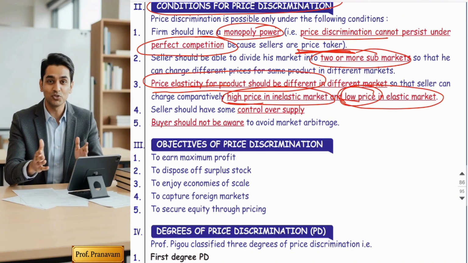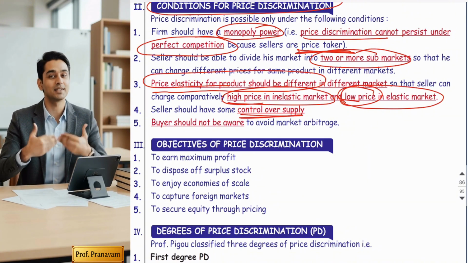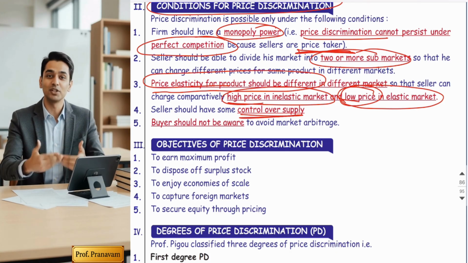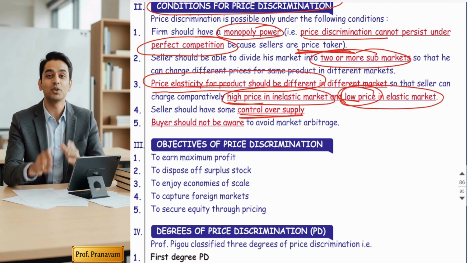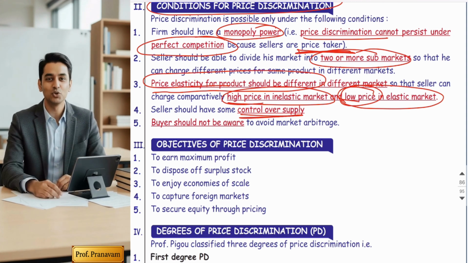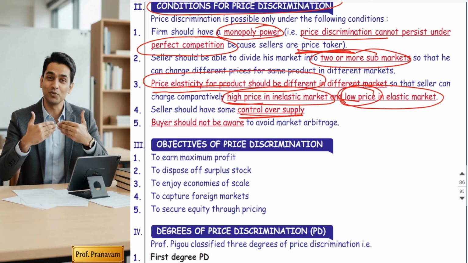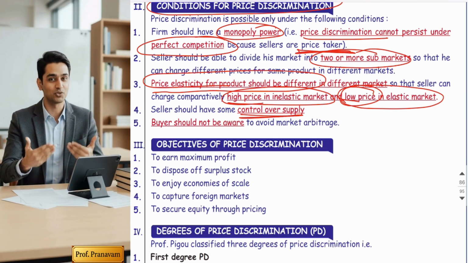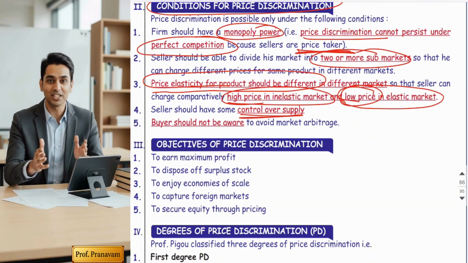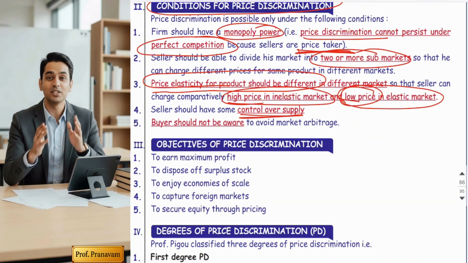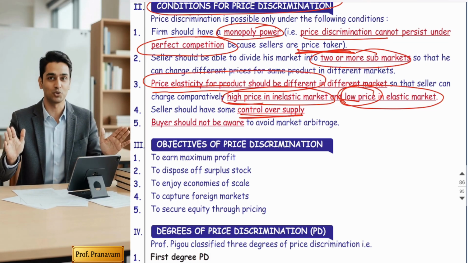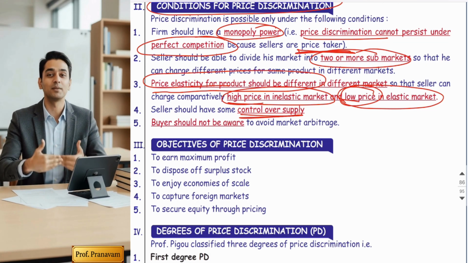The fourth condition is control over supply. The seller must have control over the supply. Whenever he wants, he can create scarcity in the market, and whenever he wants, he can create surplus in the market. As per the need, demand or situation, he can change the supply; he can increase the supply, he can decrease the supply. Friends, it is not that easy, like we are studying in theory.